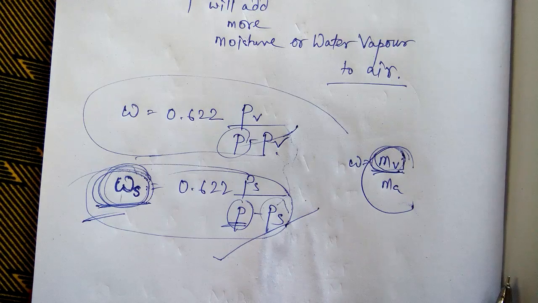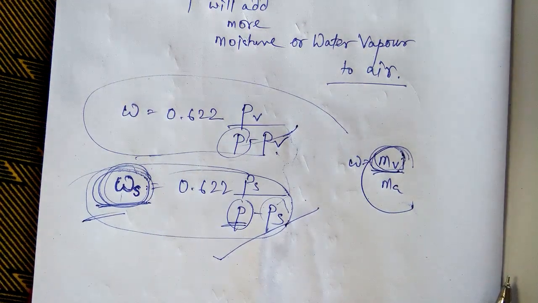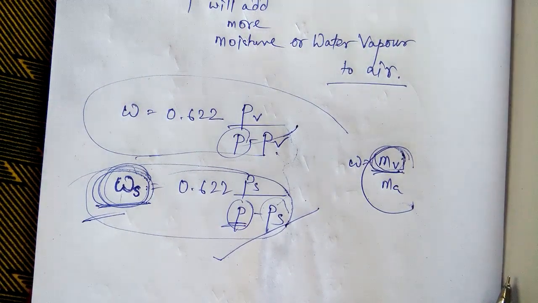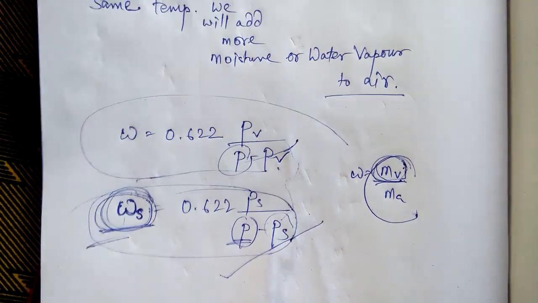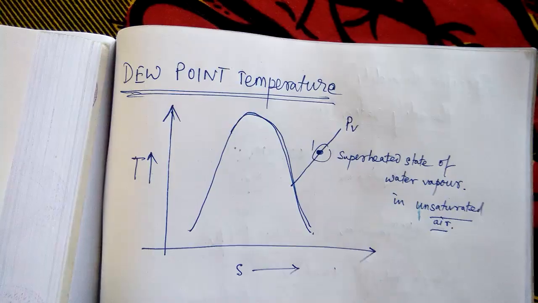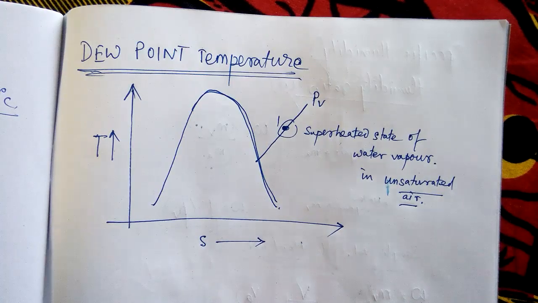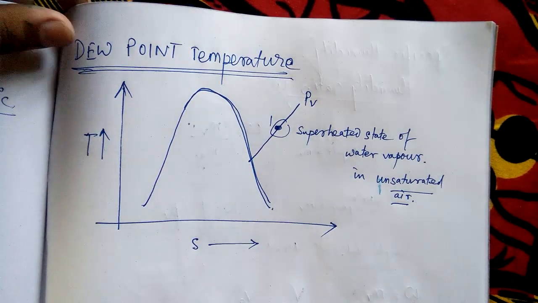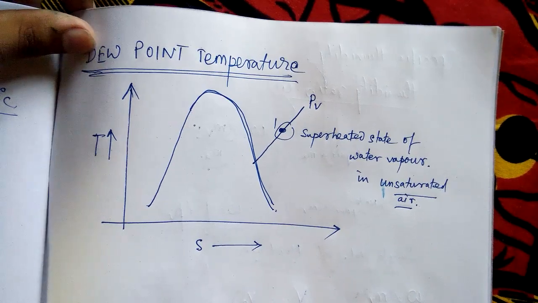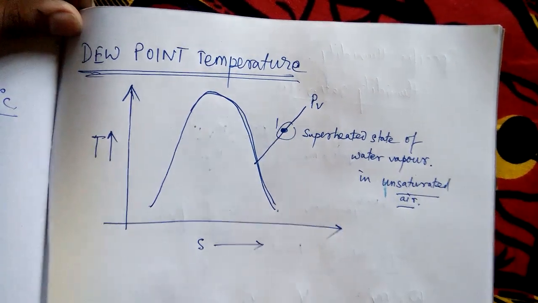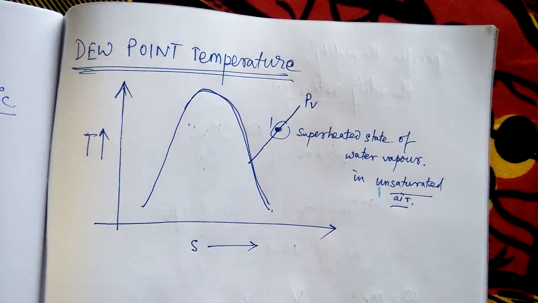Now only one thing is left, that is dew point temperature. Very important, and now you will easily understand dew point temperature because you have understood degree of saturation. Now we are going to discuss a very interesting thing, dew point temperature, or how dew formation takes place. Here you will understand how dew formation takes place.